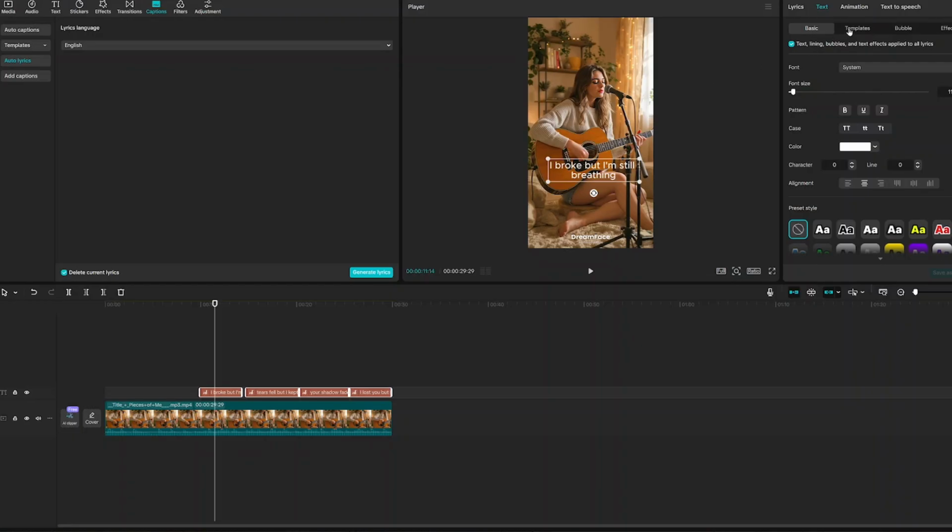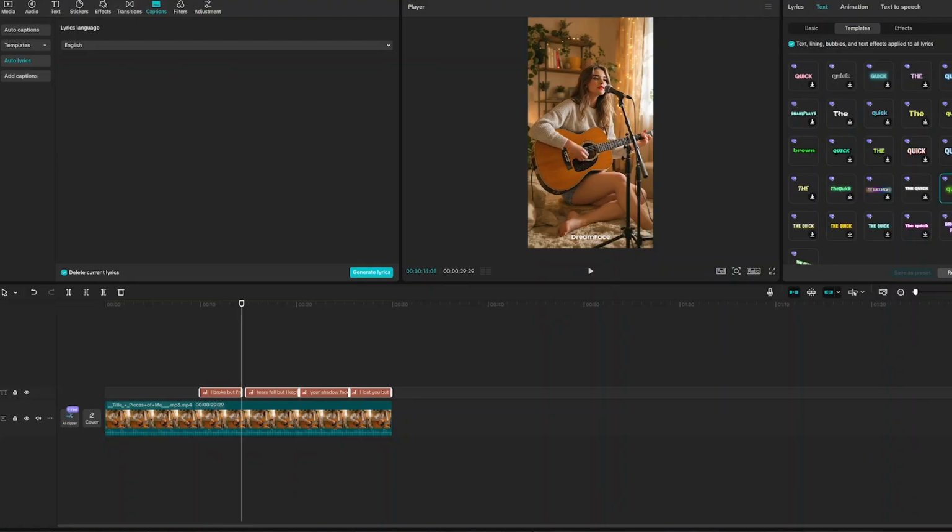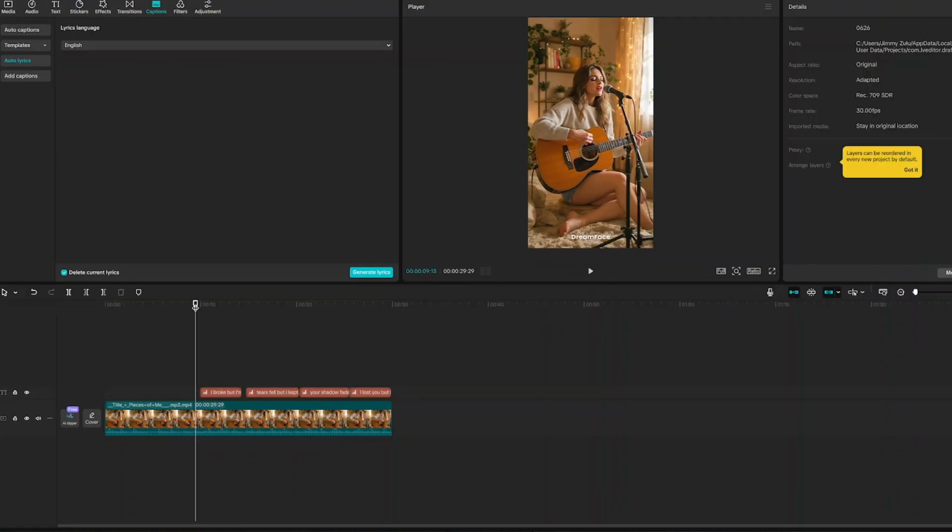Just come to template, whilst the captions are still selected, and choose any template of your choice. A template that will suit the videos you are creating. Maybe something that is glowing, or maybe something that is just popping up to the screen. Go with something that is readable, that anyone can see and understand. Okay, I'll go for this template. Once selected, let's play to hear the way it sounds.